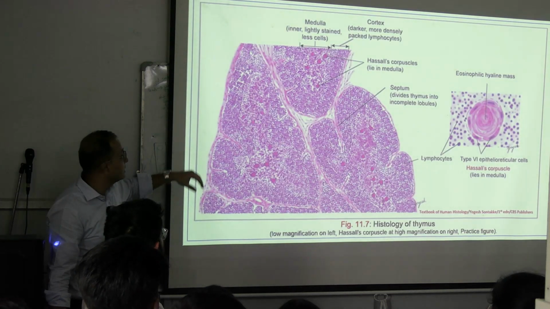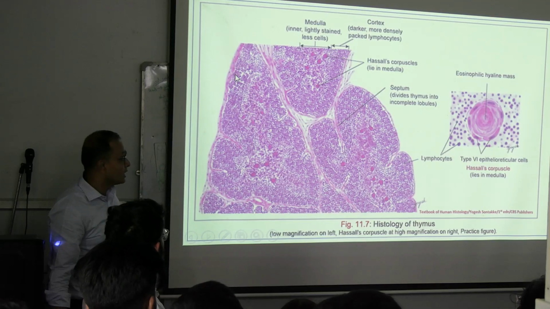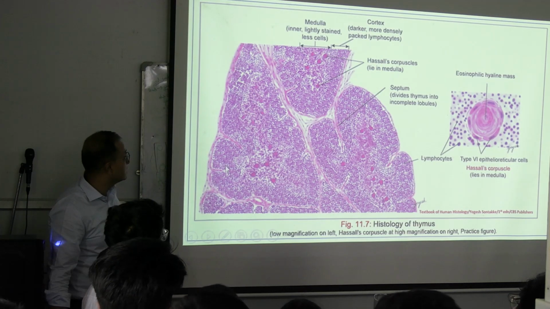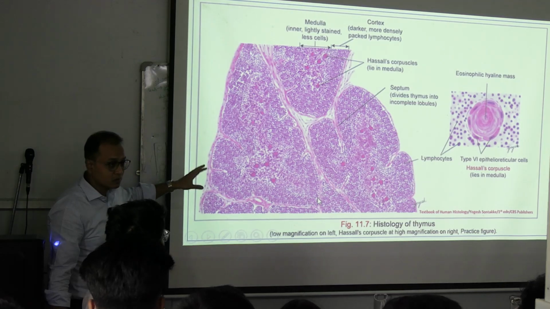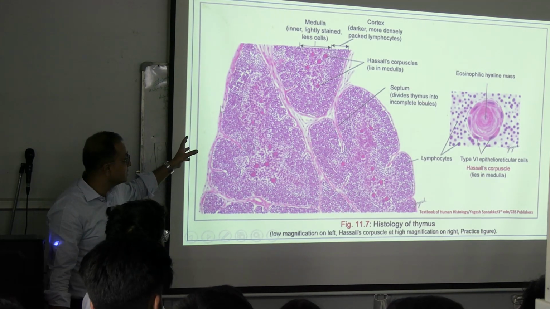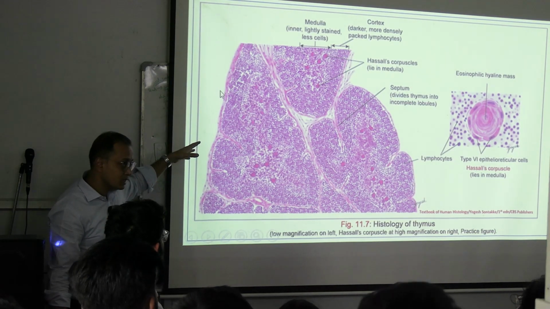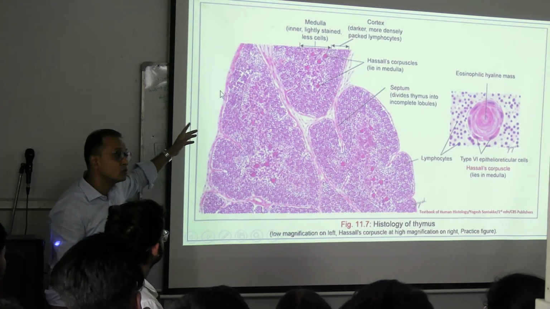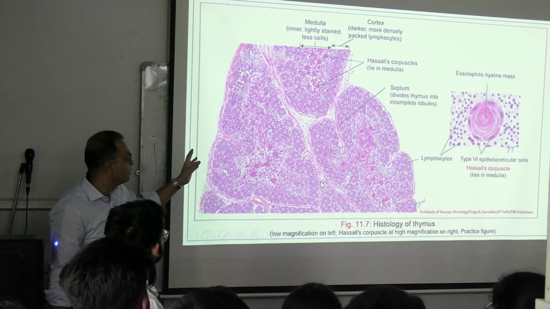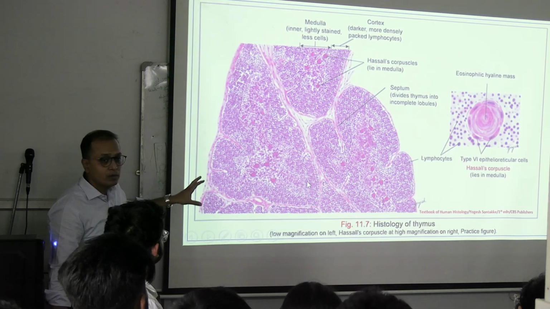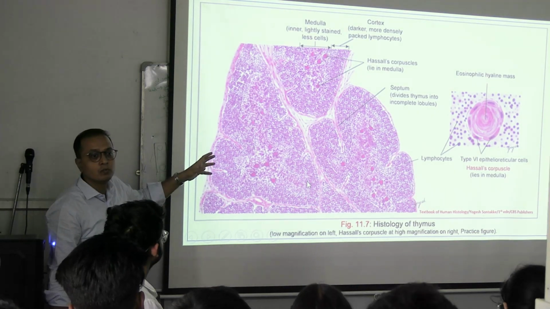That means if you are looking close to the capsule, we call it the cortex, and midline or deep inside, we call it the medulla. The outer cortex is close to the capsule, and if you are penetrating deep, we call it the medulla. You should be able to identify and comprehend what we mean by the cortex and the medulla.